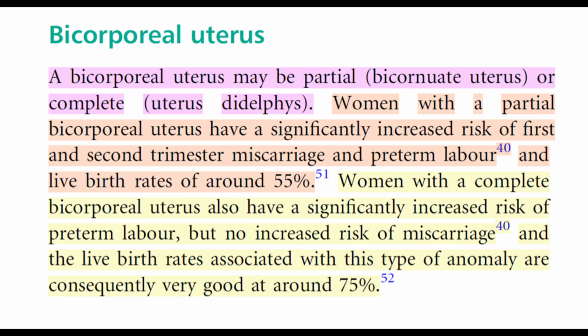Bicorporeal uterus. A bicorporeal uterus may be partial, bicornuate uterus, or complete, uterus didelphys. Women with a partial bicorporeal uterus have a significantly increased risk of first and second trimester miscarriage and preterm labor and live birth rates of around 55%. Women with a complete bicorporeal uterus also have a significantly increased risk of preterm labor, but no increased risk of miscarriage, and the live birth rates associated with this type of anomaly are consequently very good at around 75%.